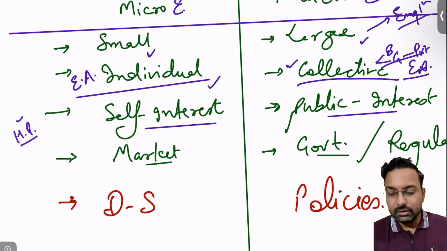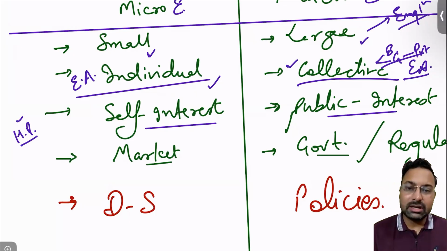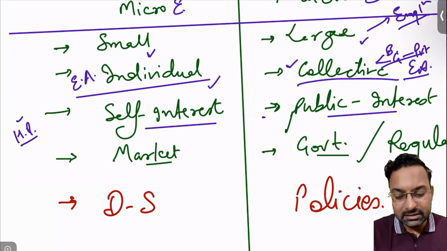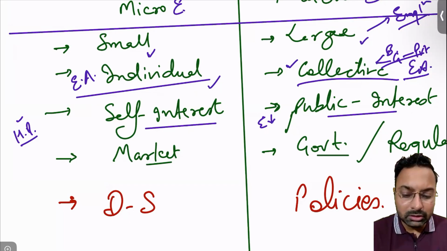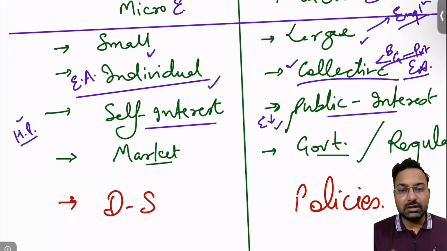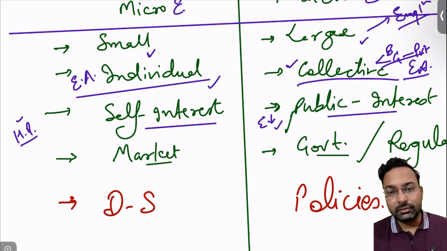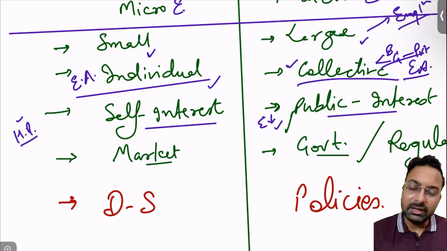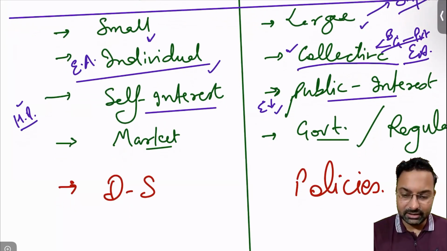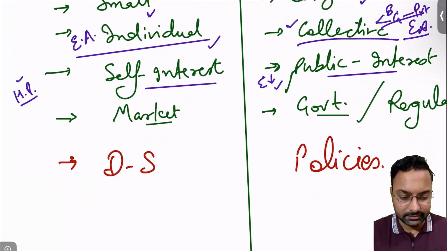If there is a lower level of employment in an economy, what will the government try? The government will try to generate some employment, so that it can provide employment to the public, and then public interest functions right here. Public interest comes into the picture here.